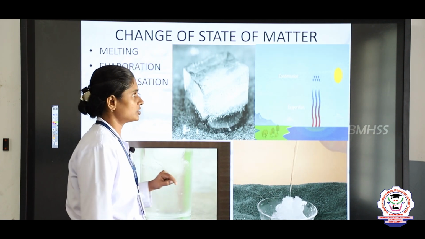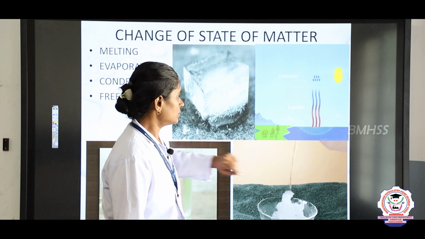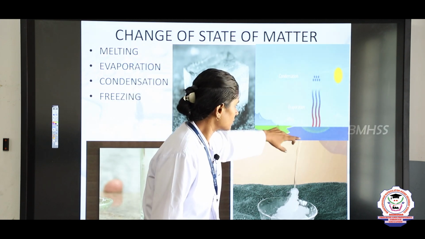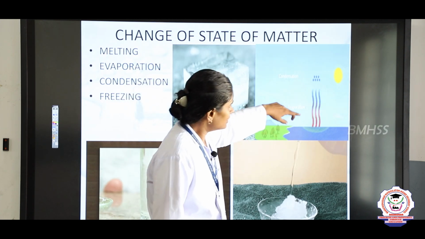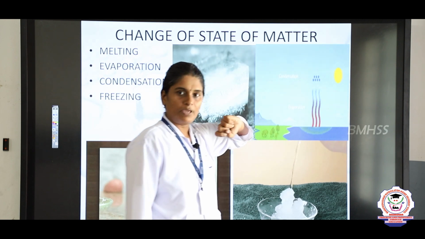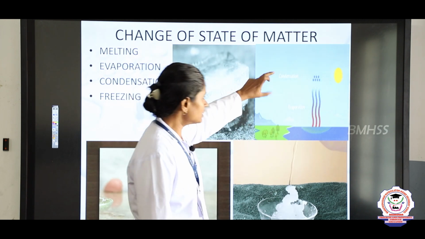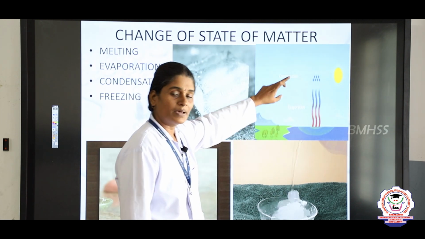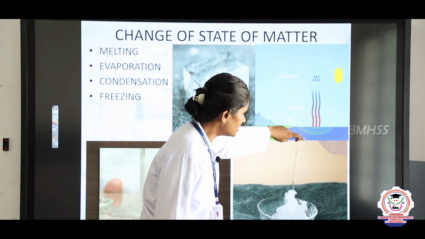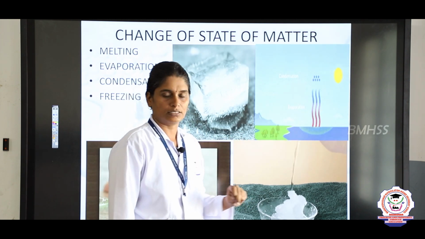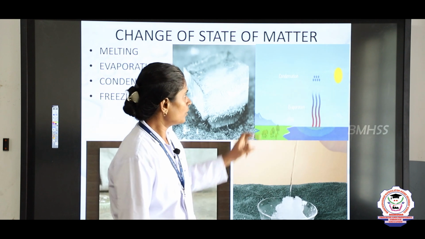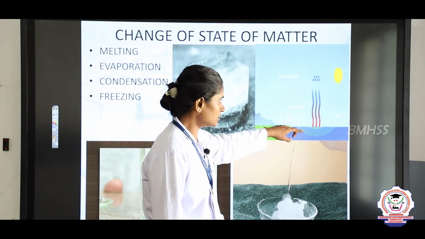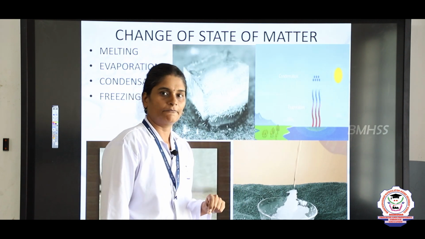Next one, evaporation. So what is evaporation? You can see here, the liquid changes into water vapor, right? This is the process by which a liquid changes into gas on heating. Because of the sun's heat, the water is changed into water vapor.